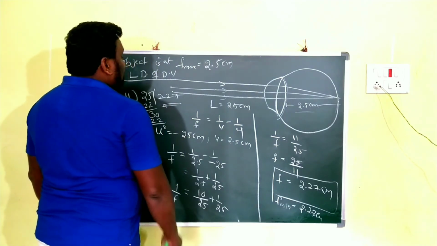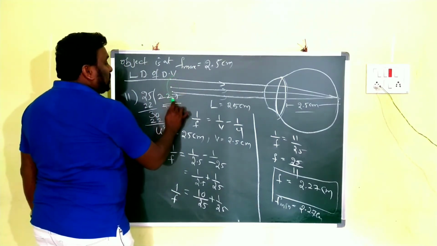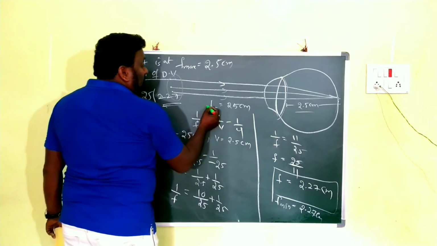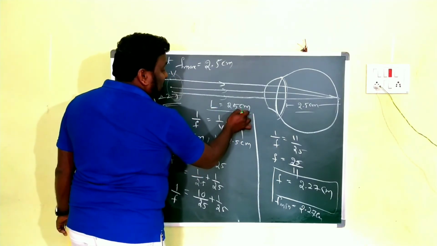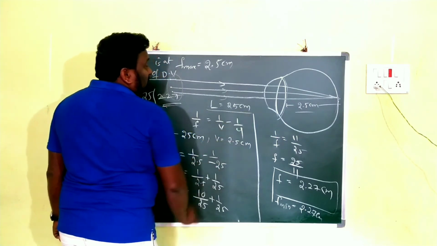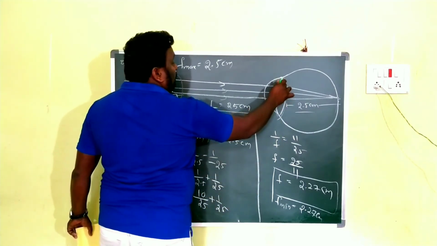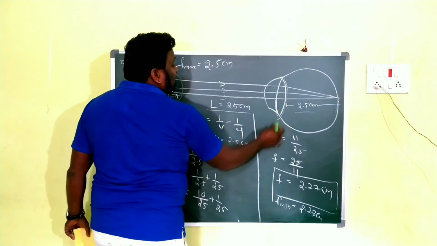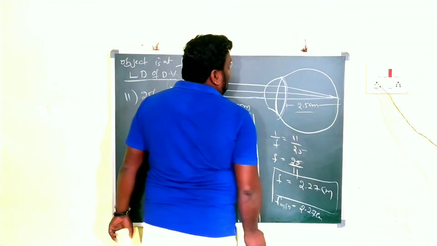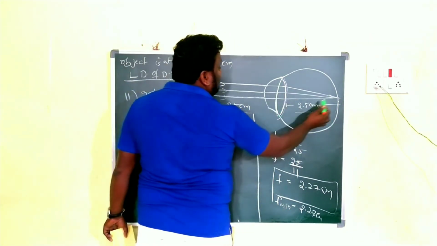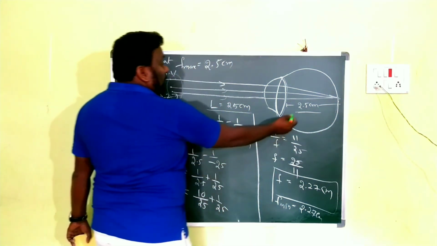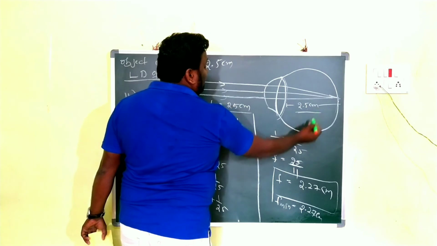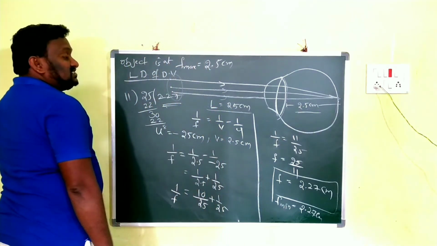Children, see once here. In this case, the object is at the least distance of distinct vision. The value of least distance of distinct vision is 25 centimeters for a healthy person. Clear? Then the eye lens can form the image on the retina. Already the distance between lens and the retina is 2.5 centimeters. So now 2.5 centimeters can be taken as the image distance.